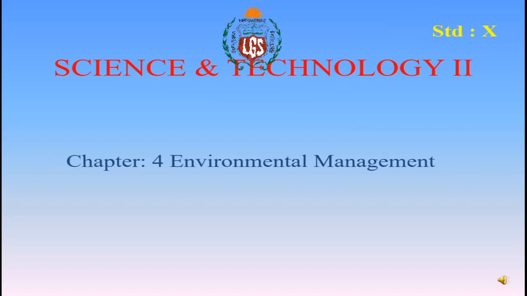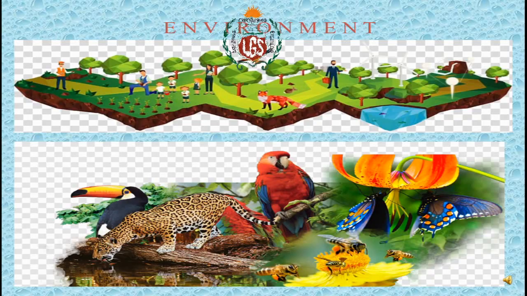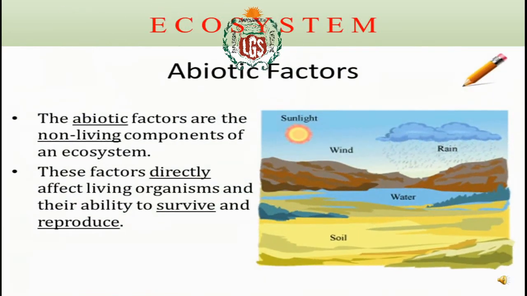Part 2, Chapter number 4, Environmental Management. We have studied about environment in the earlier classes. We are aware that our environment consists of abiotic factors. Abiotic factors are nothing but non-living components of an ecosystem. These non-living components directly affect the survival and reproduction of living organisms.